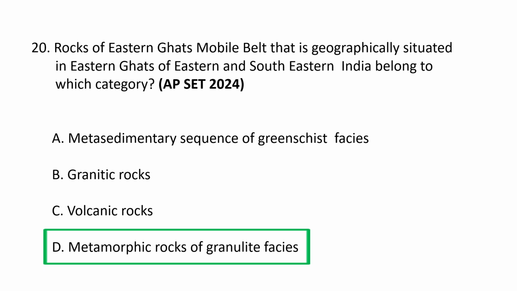The Eastern Ghats Mobile Belt, also known as EGMB, comprises high-grade metamorphic rocks that primarily fall into the khondalite group or metapelites and the charnockite-enderbite suite. These are the classic examples of granulite facies rocks, with khondalites being high-aluminous metasedimentary gneisses and charnockites being granulites and enderbites, often associated with the formation of the Proterozoic granulite terrain during the Grenvillian orogeny. So the correct option is D. Metamorphic rocks of granulite facies.